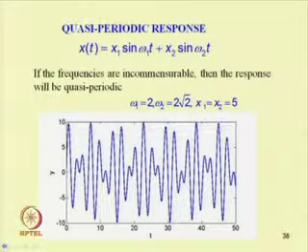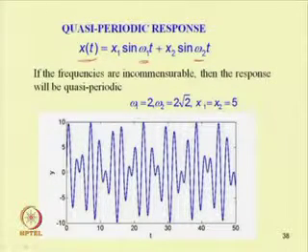In case of a quasi-periodic response, let the solution x(t) be x1 sin(omega1 t) plus x2 sin(omega2 t). If these frequencies omega1 and omega2 are incommensurable, that means the ratio omega2 by omega1 is an irrational number.